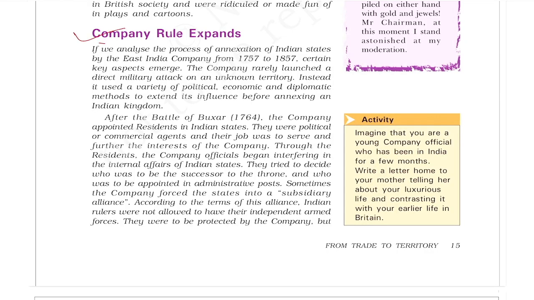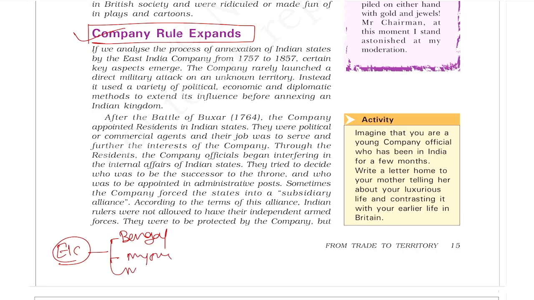Now we will see the expansion of East India Company's rule. In this chapter we are going to see the East India Company's fight against the ruler of Bengal, against Mysore, against Maratha or Punjab, Afghanistan or Sindh, etc. But remember one thing, these fights for the annexation of states were very few, because most of the time the East India Company used political, economic and diplomatic methods, means they used different strategies to annex the states. So they rarely launched a direct military attack.